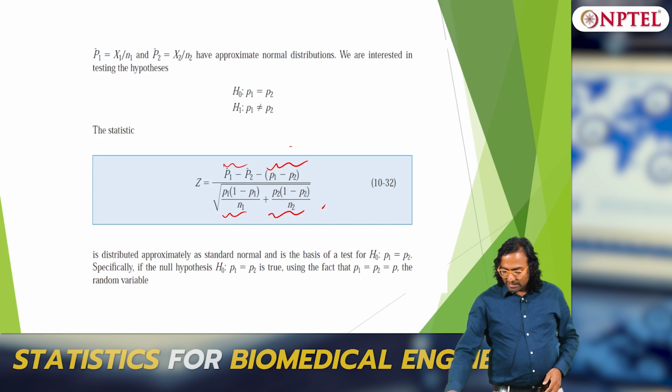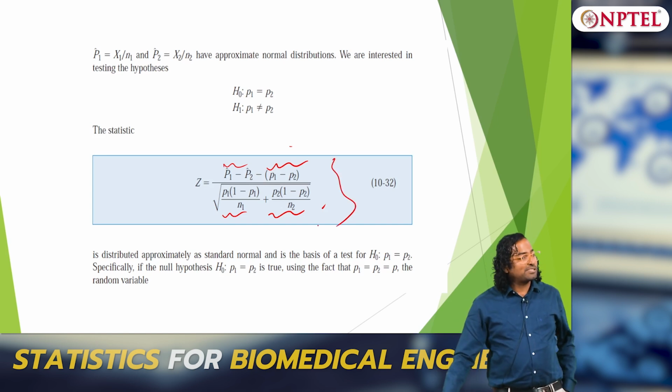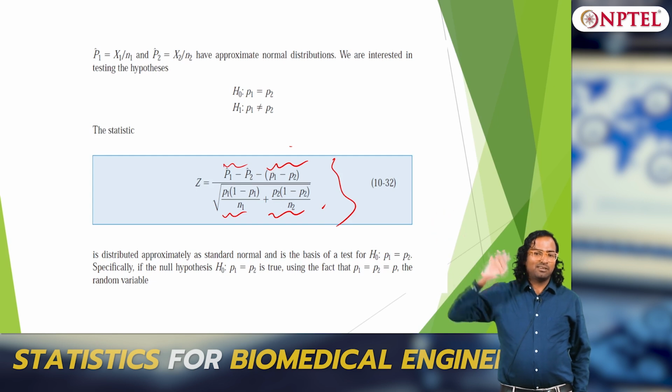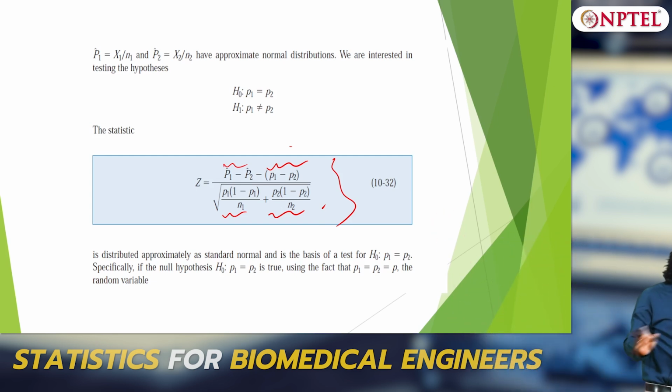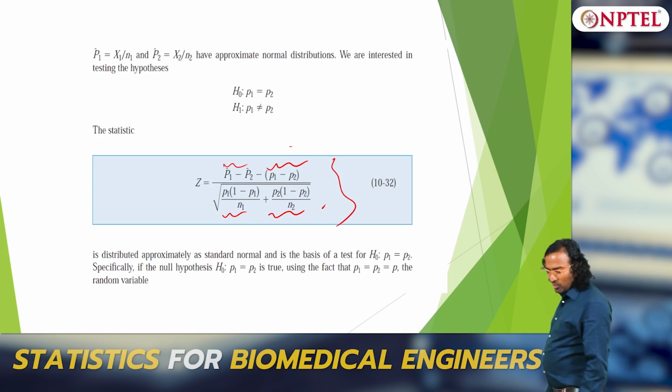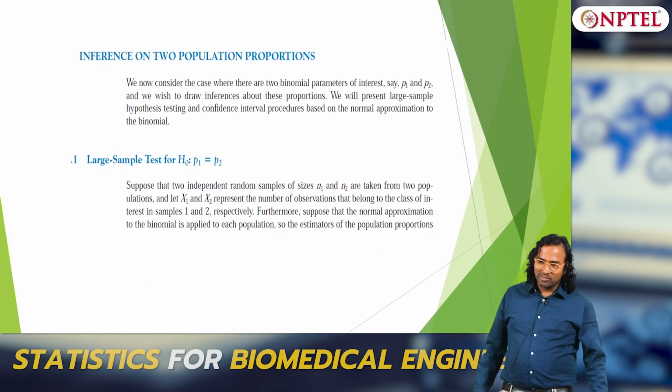This is a Z distribution, so there is no degrees of freedom if the sample size is large. If the sample size is small only then we will have a problem. This is for large sample size, so there is no question, it is a normal distribution, you do not need to worry about degrees of freedom.